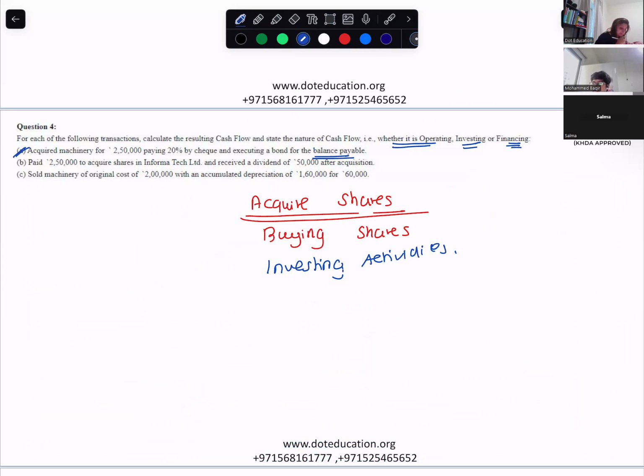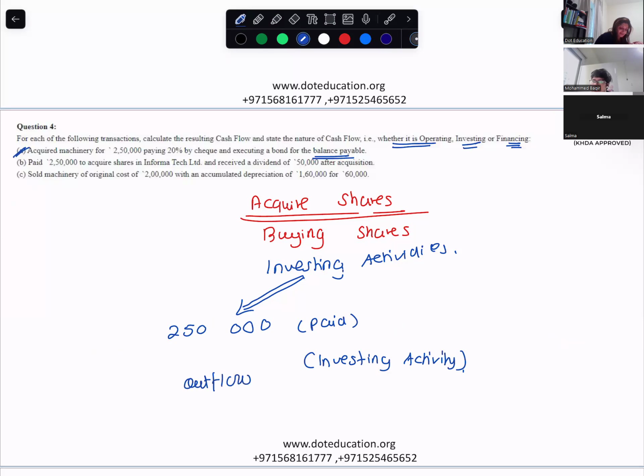And received a dividend of 50,000. So 2,50,000 you've paid. Which activity? Investing activity. Inflow or outflow? Outflow. So this is 2,50,000 investing activity, outflow. Outflow means negative. Then you received a dividend of 50,000.